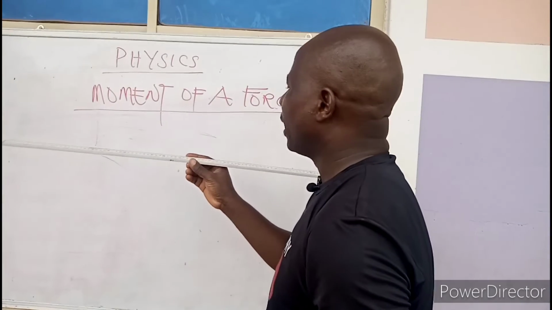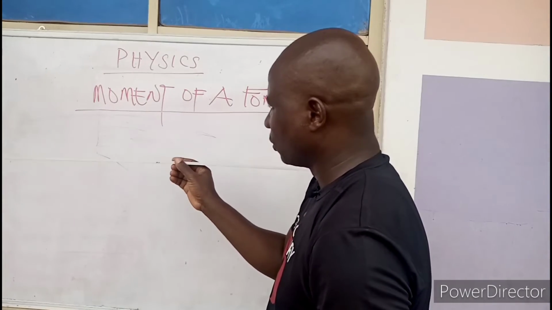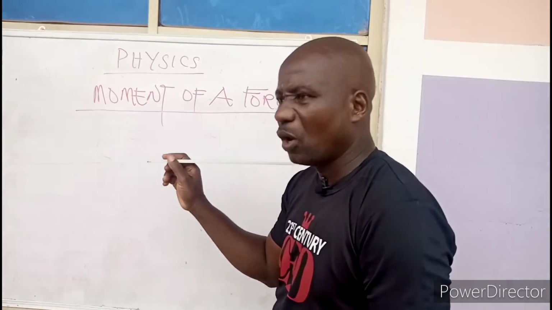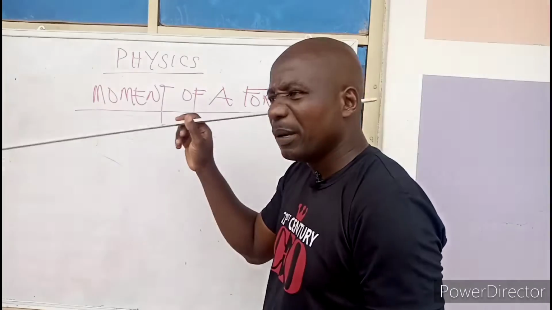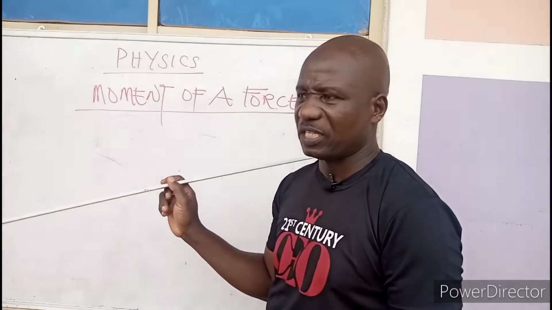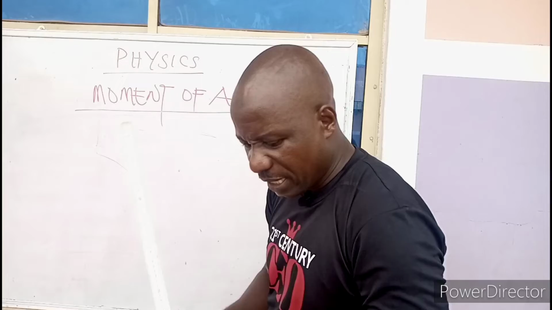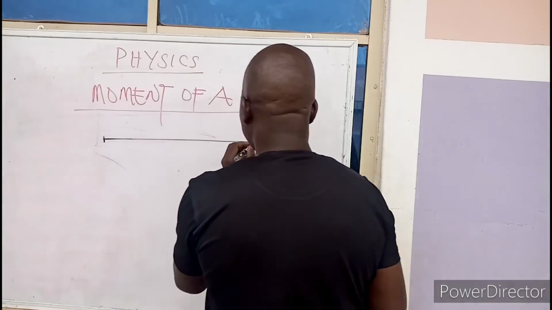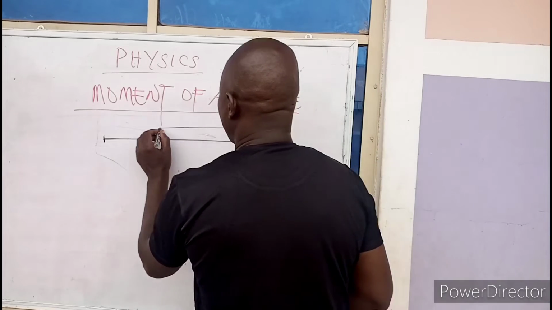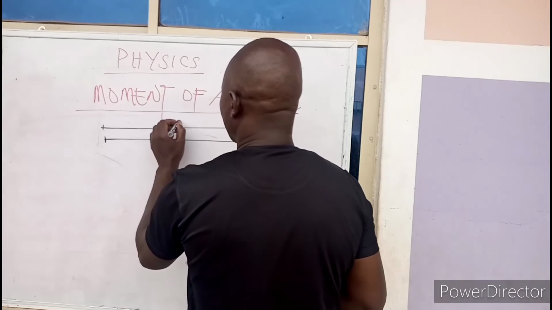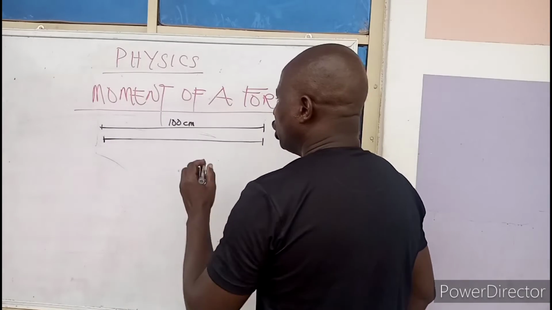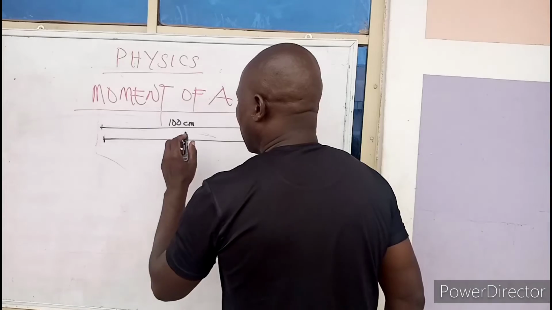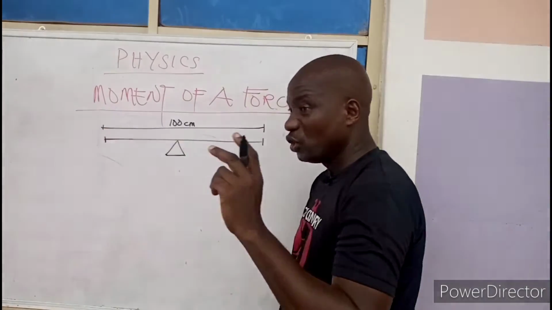Now, we are told that this is a meter rule. If you are asked to calculate the mass of that body, as I said, the mass will be at the center of gravity, that is, at the midpoint. If you are told that this is a meter rule and it is 100 centimeters long, and it is pivoted and balances, mark you, it is uniform.